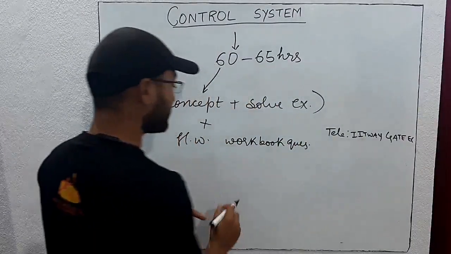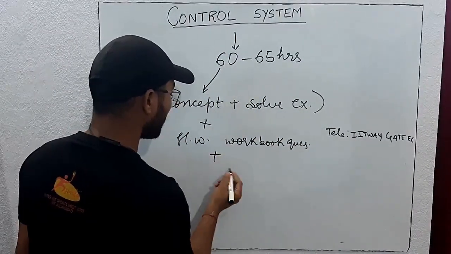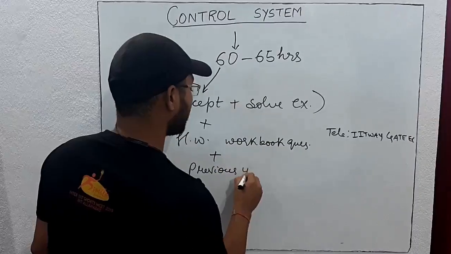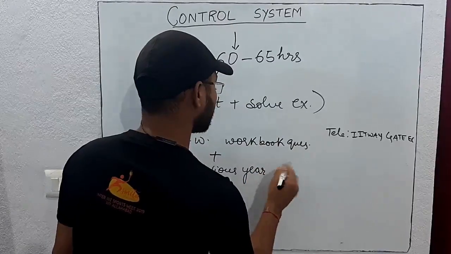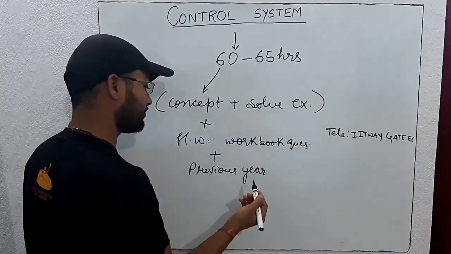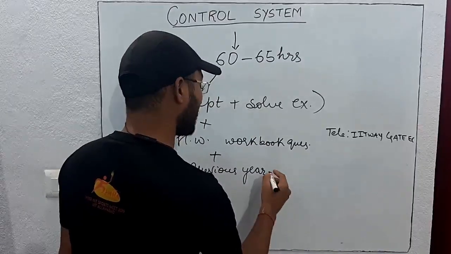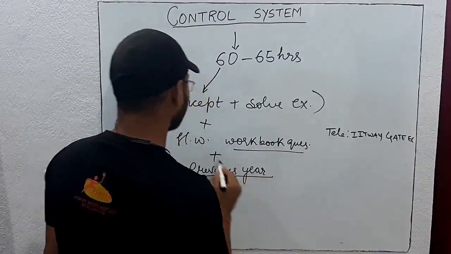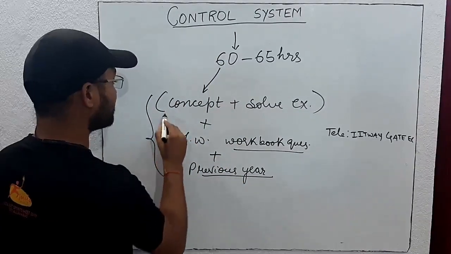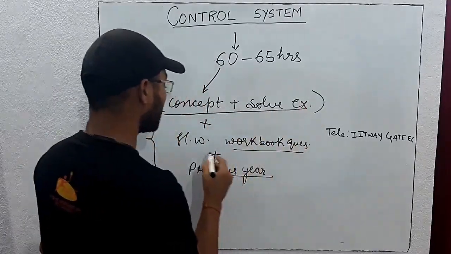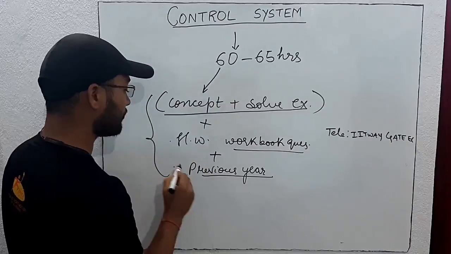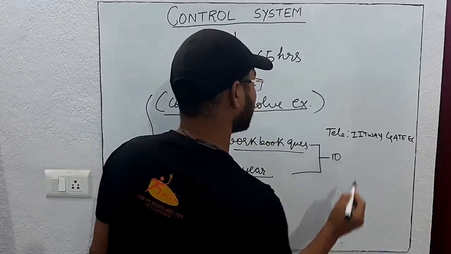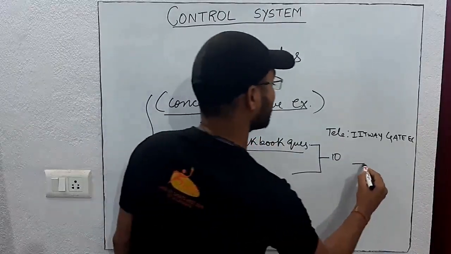After solving the workbook questions, please do the previous year questions. I will send the workbook questions just after completing the concept of a chapter, immediately in the Telegram group, and then you solve these two. If you are revising the concept, solving examples regularly and solving these two homeworks for all 10 subjects, then you will definitely get a top 1000 rank.